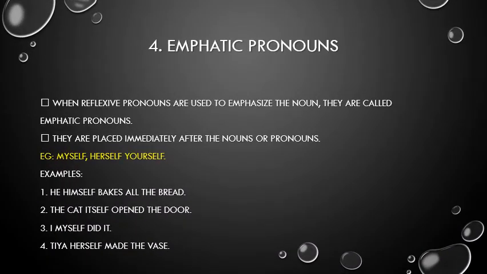So our next is emphatic pronoun. When reflexive pronouns are used to emphasize the noun, they are called emphatic pronouns. They are placed immediately after the noun or pronoun. So this is the definition of emphatic pronoun. Let's read about examples. Examples are myself, herself, or yourself. He himself breaks all the bread. The cat itself opened the door. I myself did it. Tia herself made the vase. So these are all the examples.